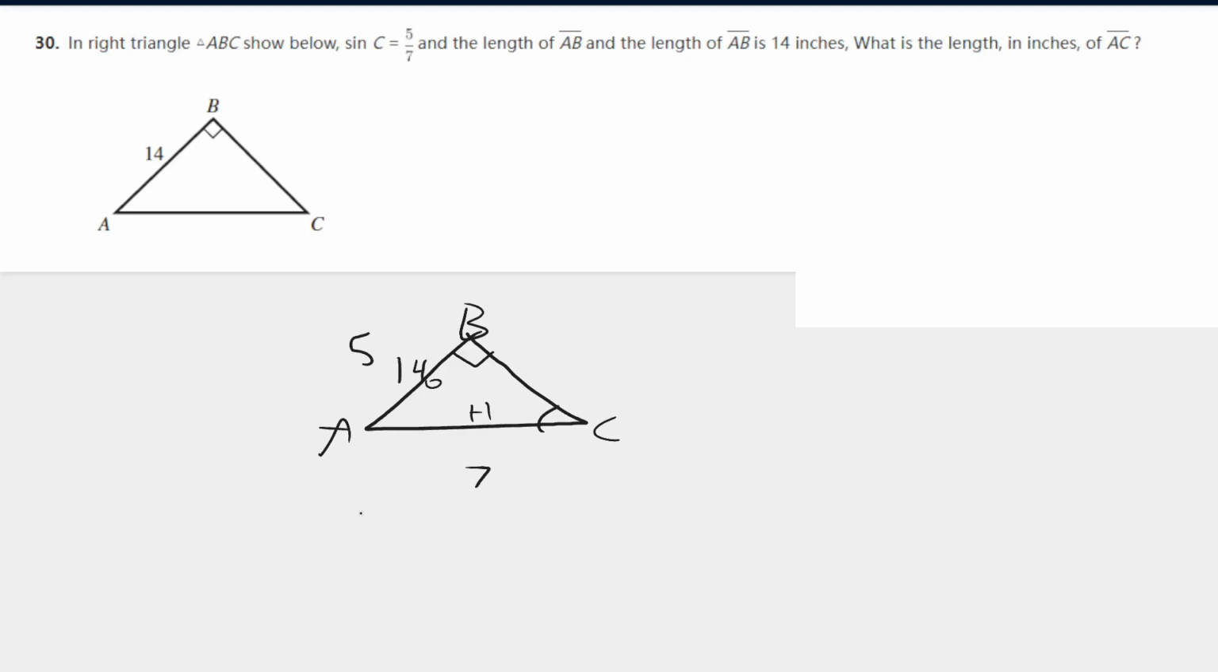So let's think about it like this. 5/7 is the ratio opposite over hypotenuse, and that also equals 14 divided by x, opposite over hypotenuse. That's the same ratio. So if we cross multiply, we would get that 98 equals 5x. If we solve for x, 19.6 equals x, and our answer here is 19.6, J.